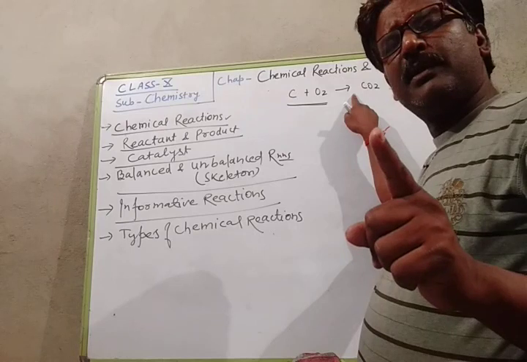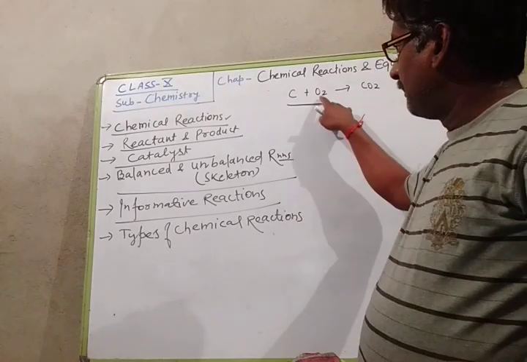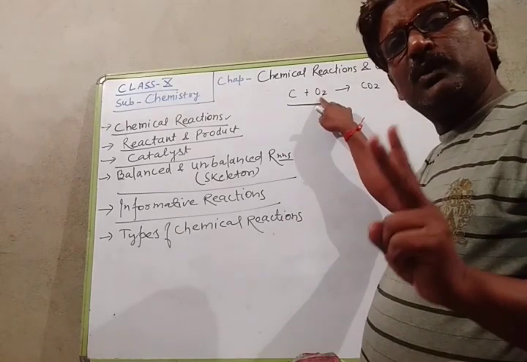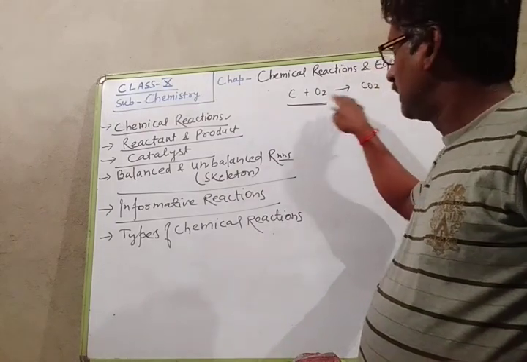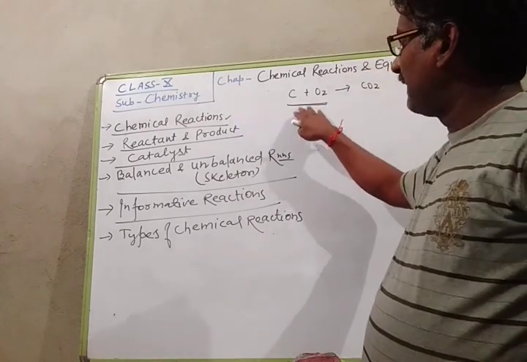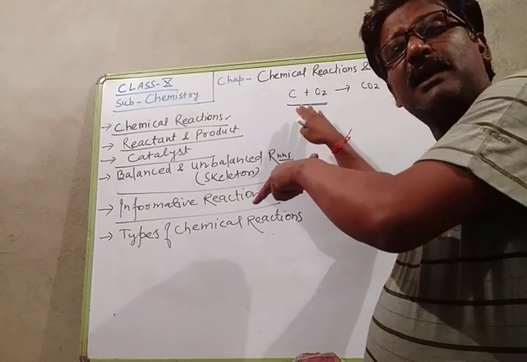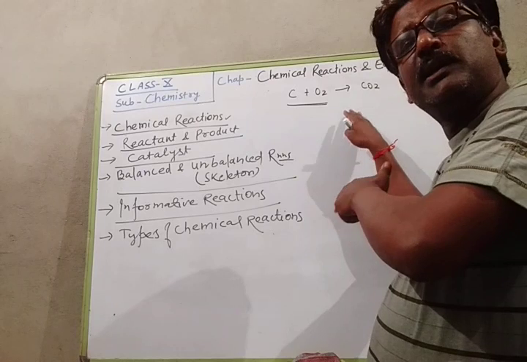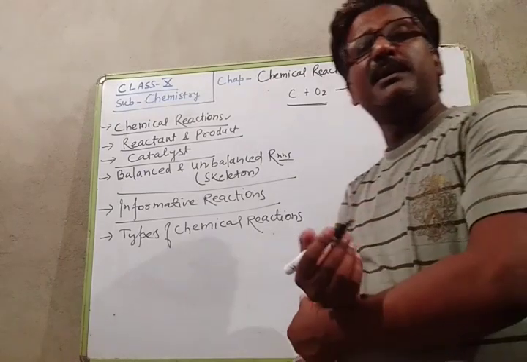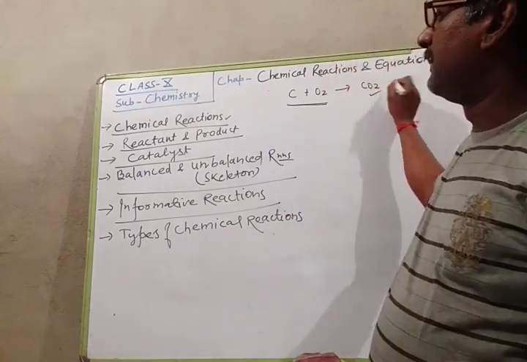The number of oxygen atoms is 2 in the reactant side and also 2 in the product side. So the total number of atoms in the reactant side is the same as in the product side. So this is a balanced chemical reaction.